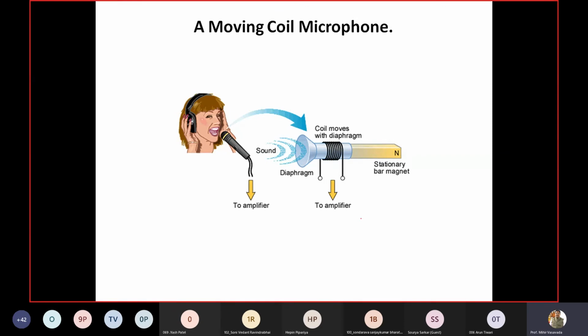When you speak in front of a microphone, the sound waves are generated of different amplitude and frequency depending upon your voice, and they touch the diaphragm. So the diaphragm will move to and fro, and the coil is wound on the diaphragm. So accordingly, your sound waves are converted into electrical signals with the help of this arrangement, and then it is sent to the amplifier. Inside that diaphragm, you will have a magnet. So magnetic field is already there, and due to the movement of your sound wave, the coil moves to and fro. So it is converted into electrical energy, and that is transmitted.